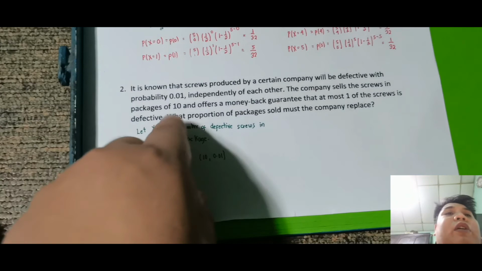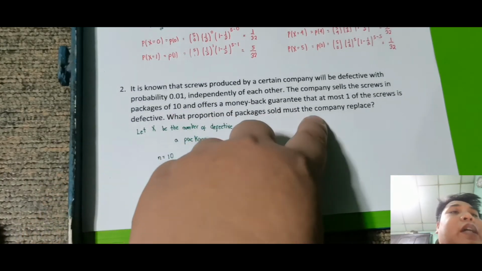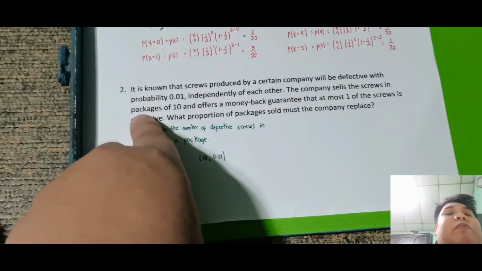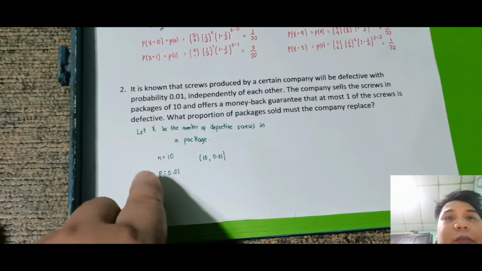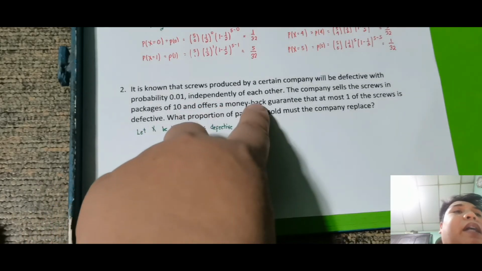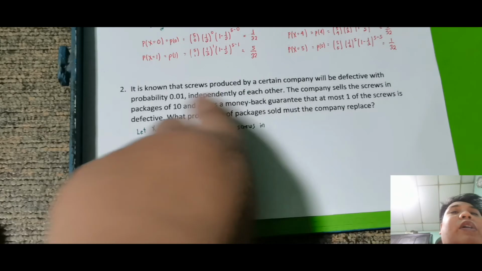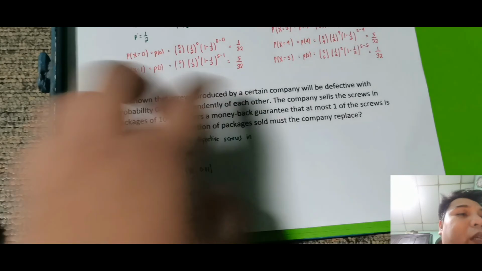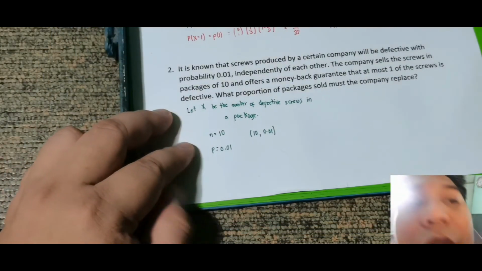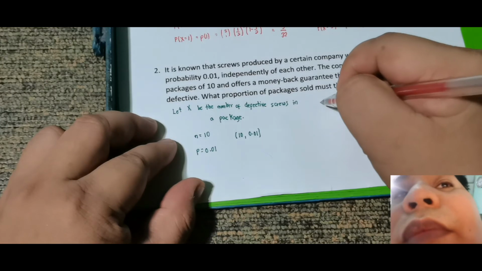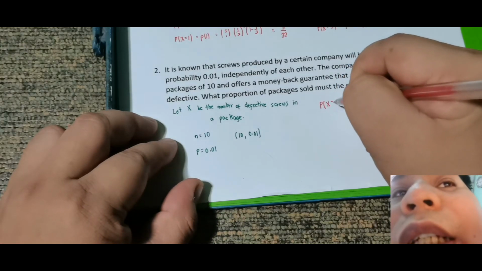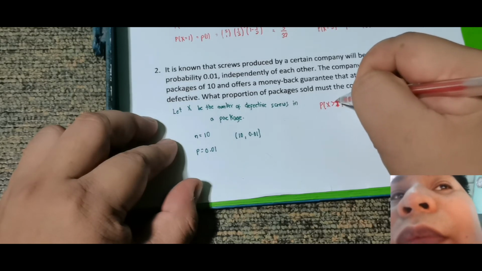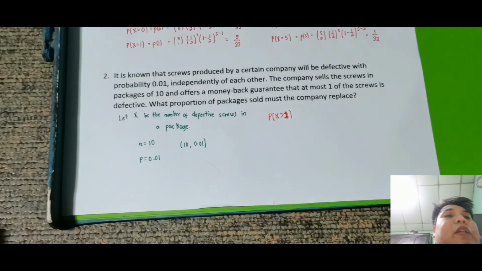Okay, so ngayon ang tanong, what proportion of the packages sold must the company replace? Ngayon ito kasi nangyari, the company sells the screws in packages of 10, so yun nga 10 independently, and offers a money back guarantee that at most one of the screws is defective. So what proportion of the packages sold must the company replace? So meaning at most one, so ang pinapasolve sa atin is at most one. So ang pinapakuha sa atin is what is the probability of x is greater than 1, kasi at most 1. Okay, so what is the probability that x is greater than 1?